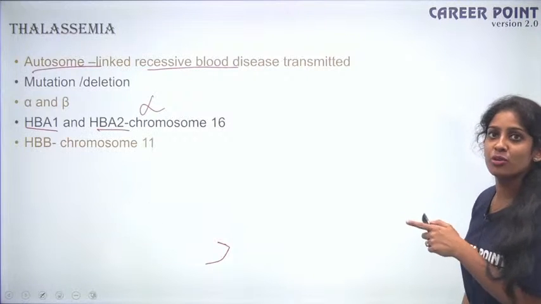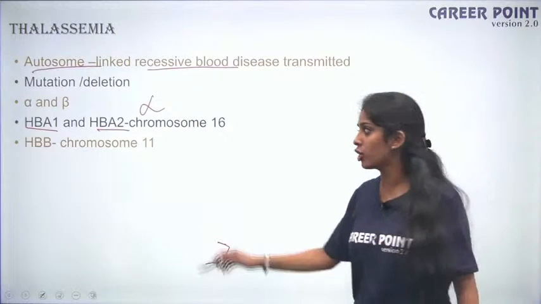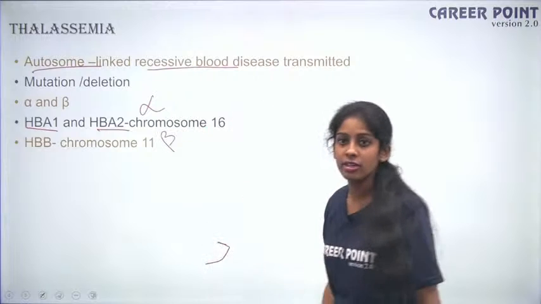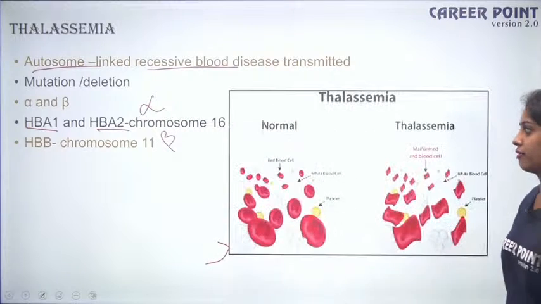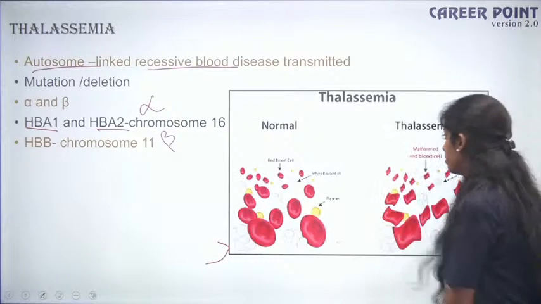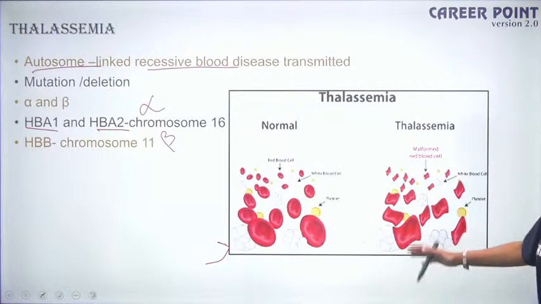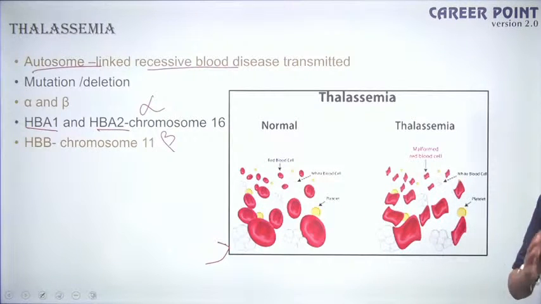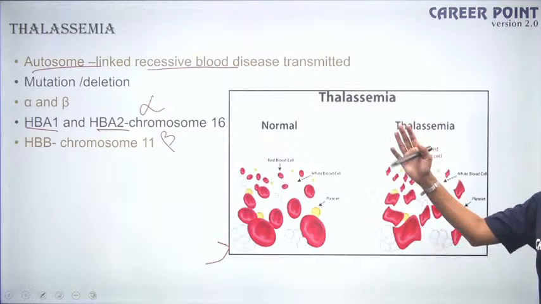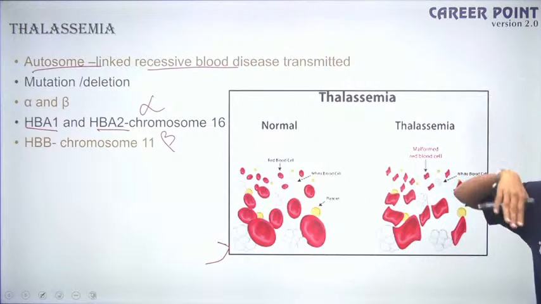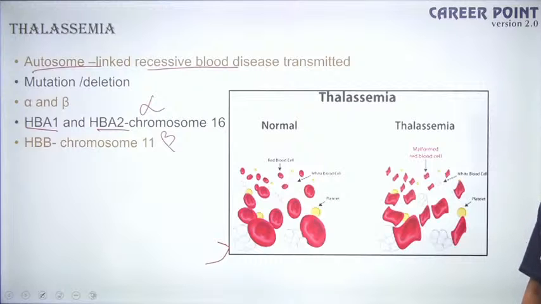When you have mutation on HBB, that is the beta globin chain on chromosome 11, your beta chain will be affected. Fine. So this is normal, but in case of thalassemia, it is not like your normal, right? It is not concave in shape, so the ability to carry hemoglobin will be less. So this is the difference between thalassemia and what was the other thing that we saw, sickle cell anemia. Fine. Okay. So the mutation is different, but both act on your RBC.